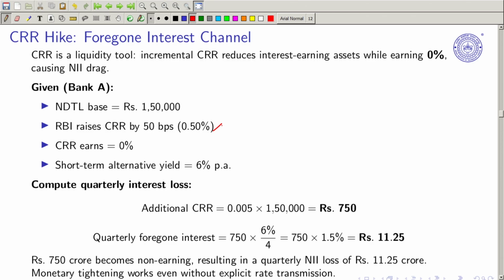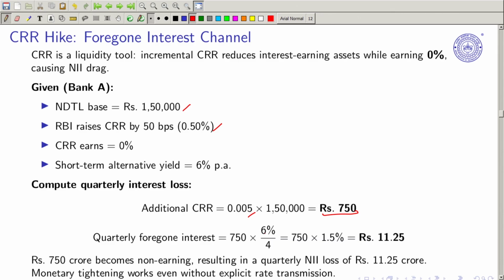CRR earning is 0% and the short term alternative yield is 6% per annum. Compute the quarterly interest loss. NDTL of 1,50,000 times 0.005 comes out to be 750. So, if you are thinking about how much quarterly interest you have foregone, this is going to be 750.